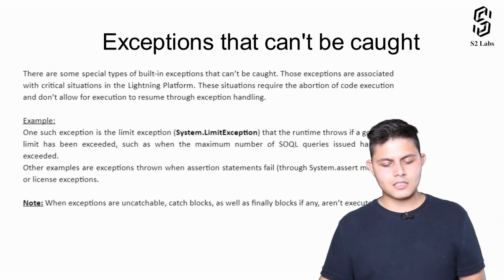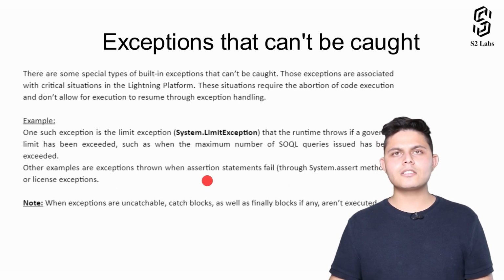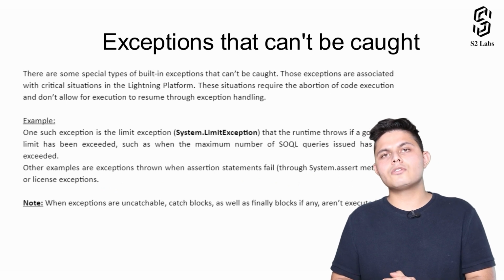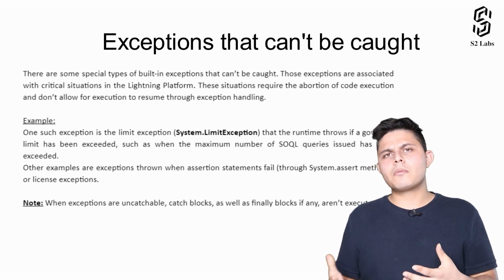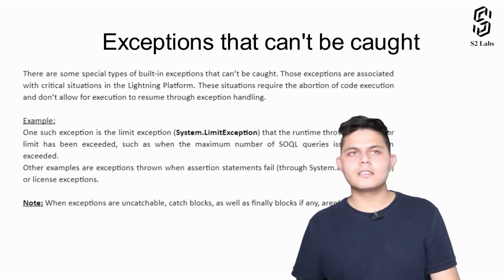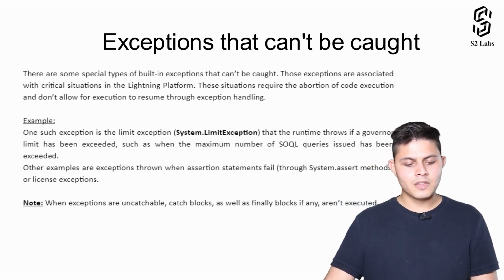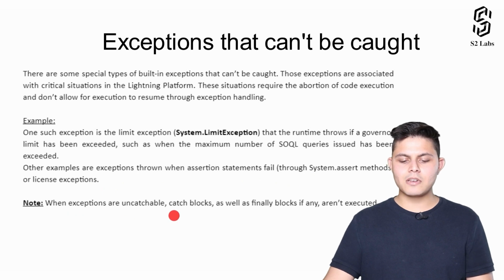Another such exception relates to assertion statements. This is something that we'll be learning in testing, what exactly the assert statement is used for. If there is some problem related to assert statements, this results in the termination of the program execution. Note, when exceptions are uncatchable, catch blocks as well as finally blocks, if any, aren't executed.